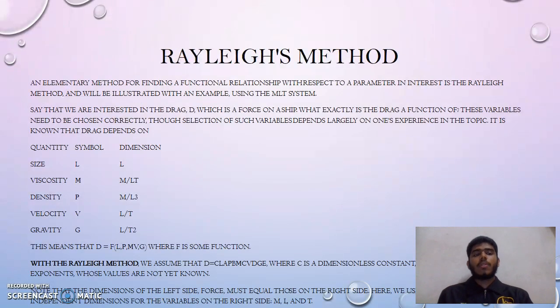Now we talk about Rayleigh's method. One of the methods of dimensional analysis is Rayleigh's method. It is an elementary method for finding a functional relationship with respect to a parameter of interest. Rayleigh's method will be illustrated with an example using the MLT system later on.